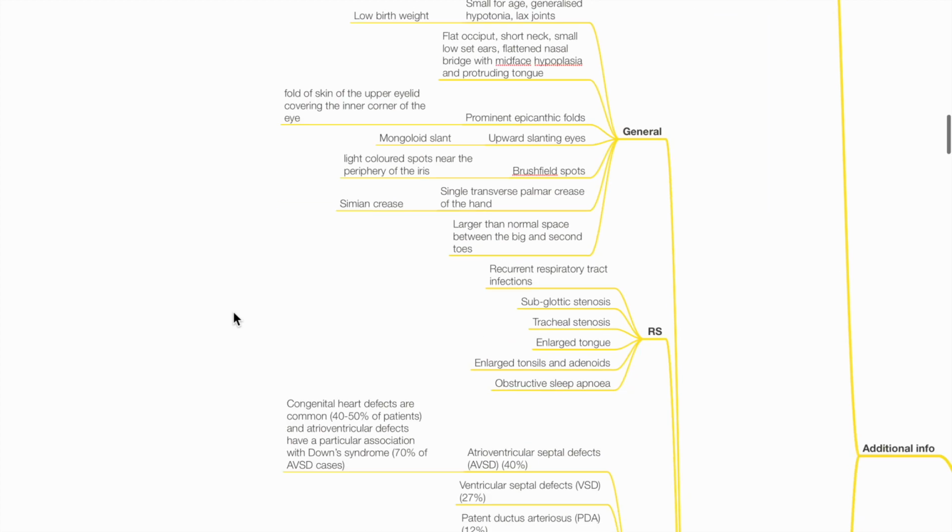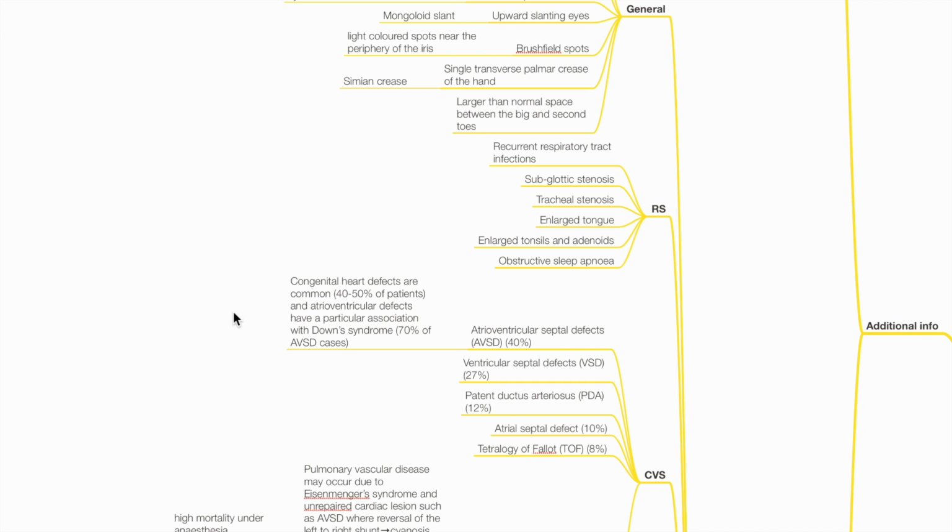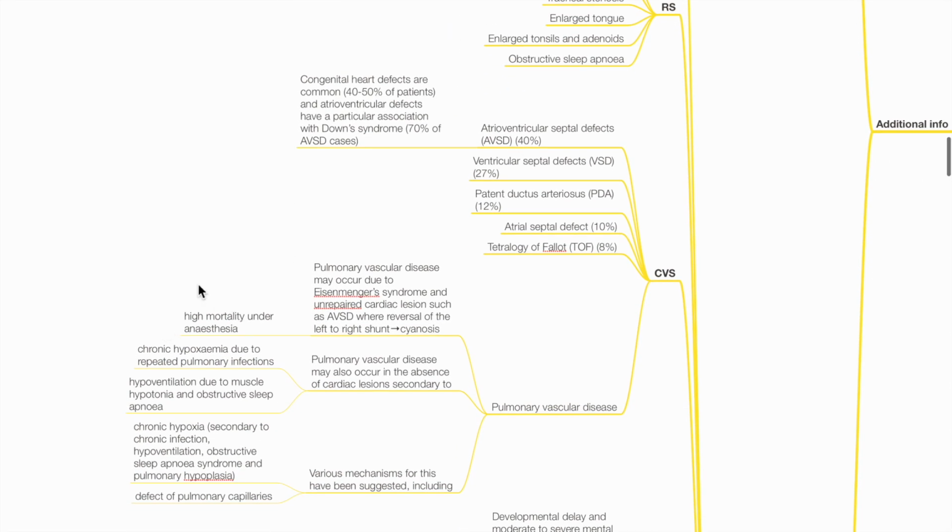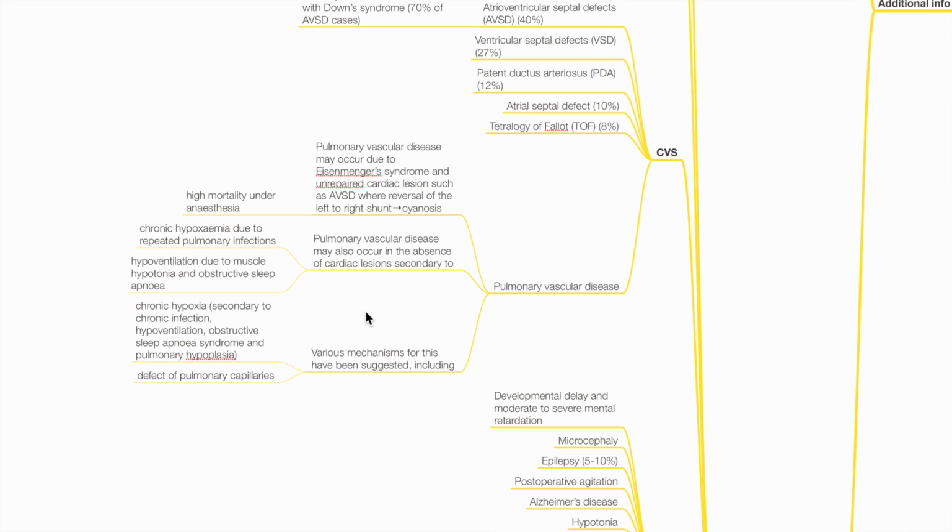Respiratory: recurrent respiratory tract infection, subglottic stenosis, tracheal stenosis, enlarged tongue, enlarged tonsils and adenoids, and OSA. Cardiovascular: congenital heart defects such as AVSD, VSD, PDA, ASD, and TOF. Pulmonary vascular disease may occur due to Eisenmenger. Pulmonary vascular disease may be due to chronic hypoxemia secondary to repeated pulmonary infections, or hypoventilation due to muscle hypotonia and OSA, or defect in pulmonary capillaries.